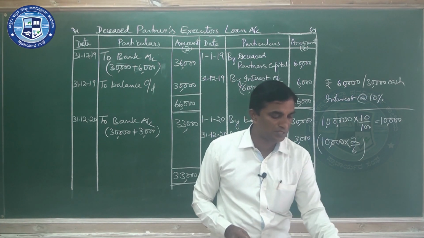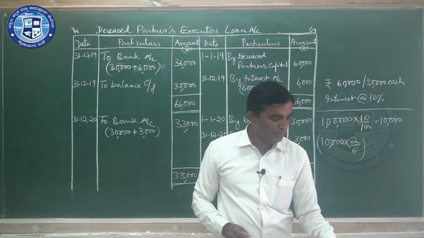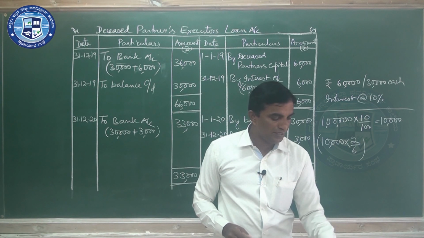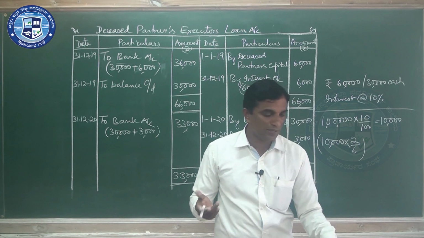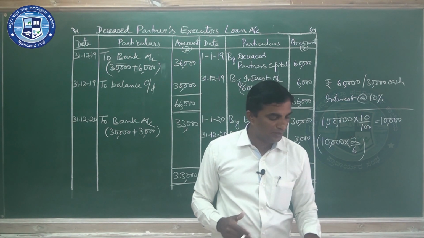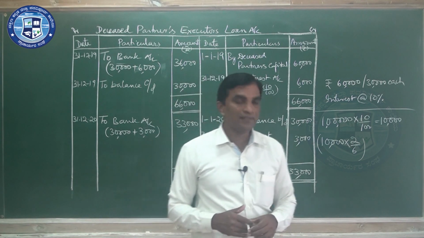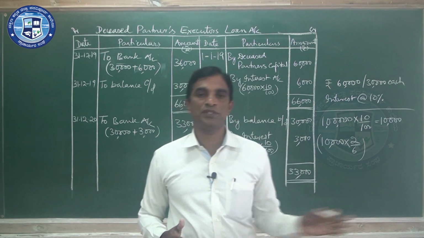The investments were sold for rupees 16,200 and her executors were paid. So they sold the investment for rupees 16,200. That means they get a little profit in that: 16,200 minus 13,250. So that amount will be given to her executors. Prepare Bharti's executors account. So this one you try.